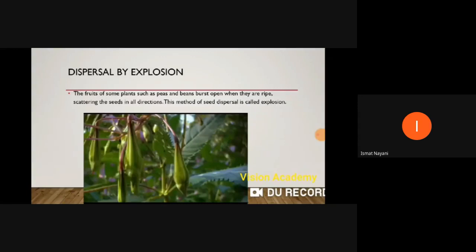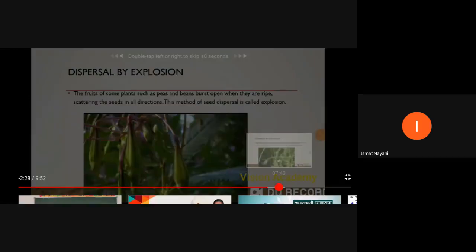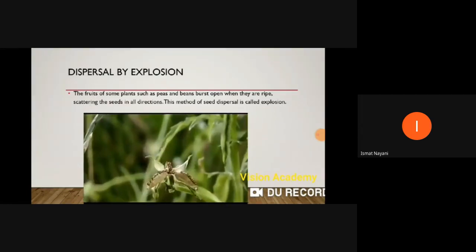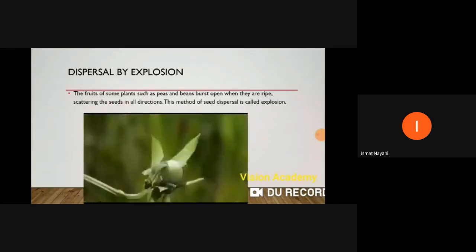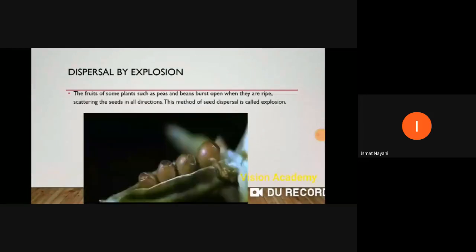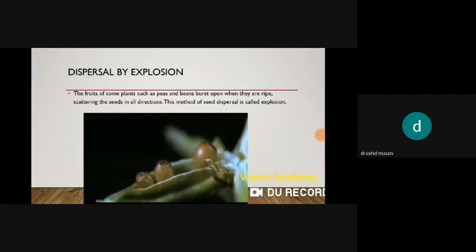This is the example of explosion which we have already learned. This particular fruit will burst open when it gets ripe. Now you can see how the seed bursts open, and the seed will fall down. Can you see, beta? Yes, ma'am. In that way they will move from one place to the other place.